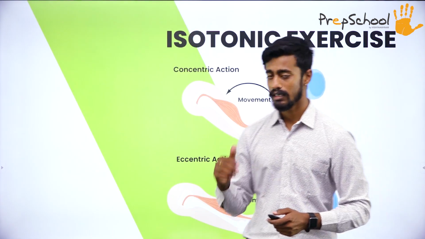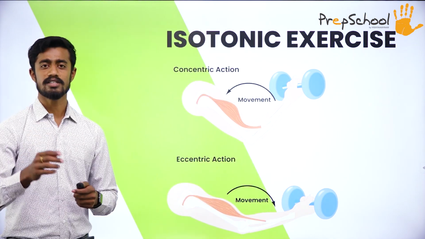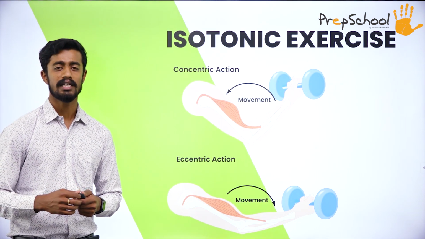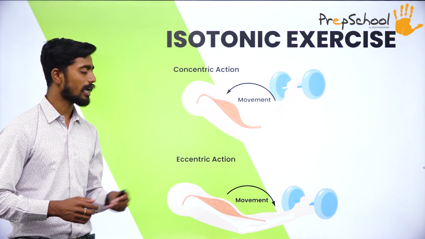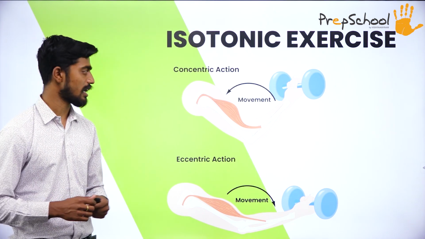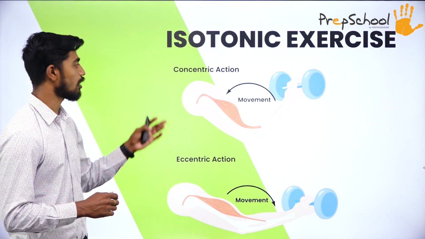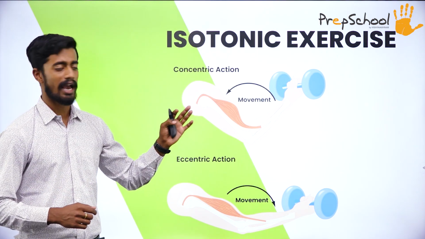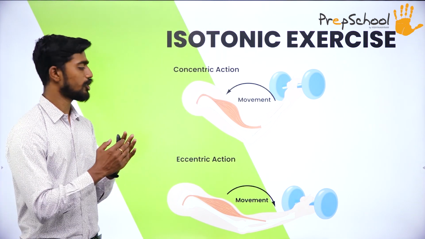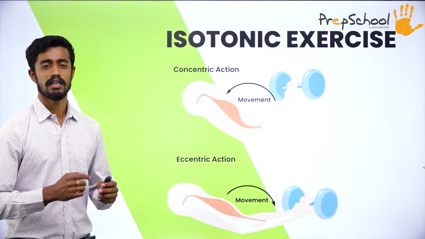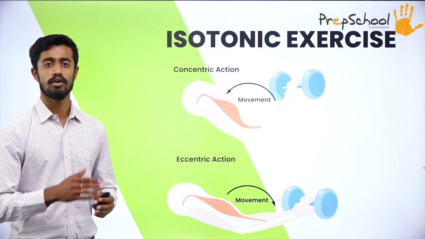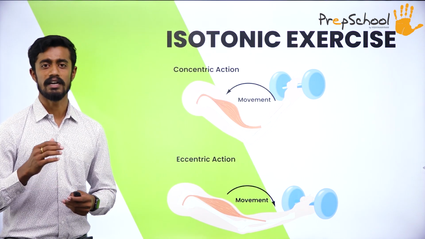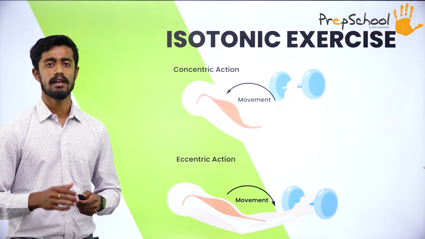Now let's see the next type of exercise, that is isotonic exercise. These are those exercises in which we can see the movements directly. We have two types of movement in isotonic exercise, that is concentric action and eccentric action. In concentric action, the muscles will be shortened. In eccentric action, the muscles will expand and go to the normal position. This type of exercise will develop flexibility in muscles.